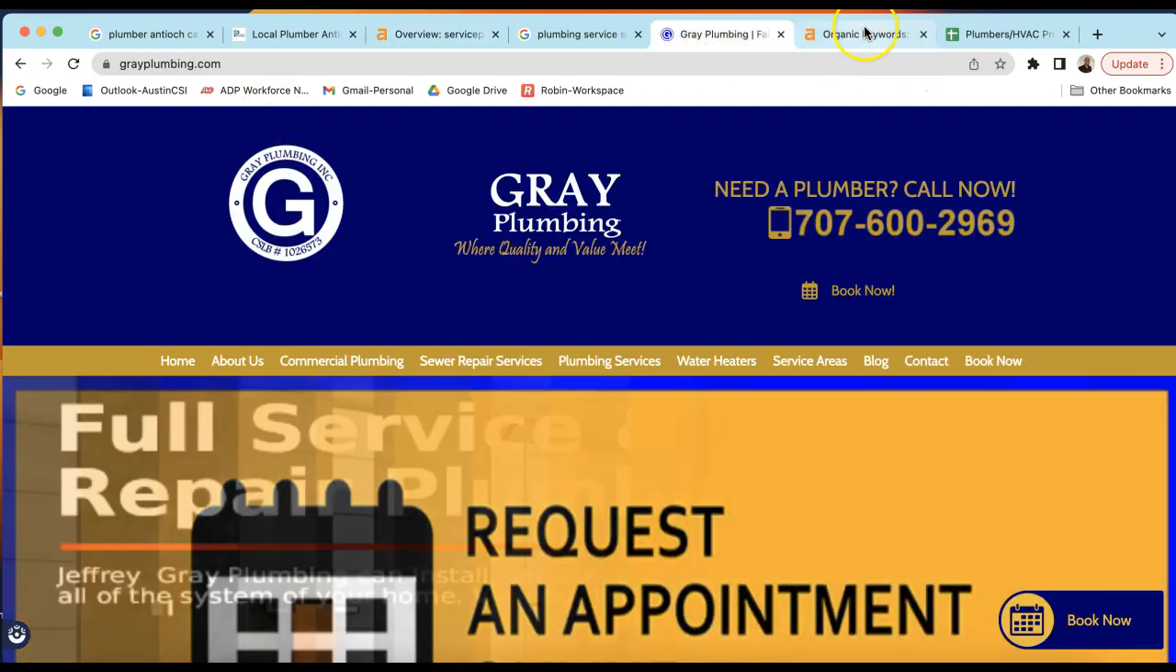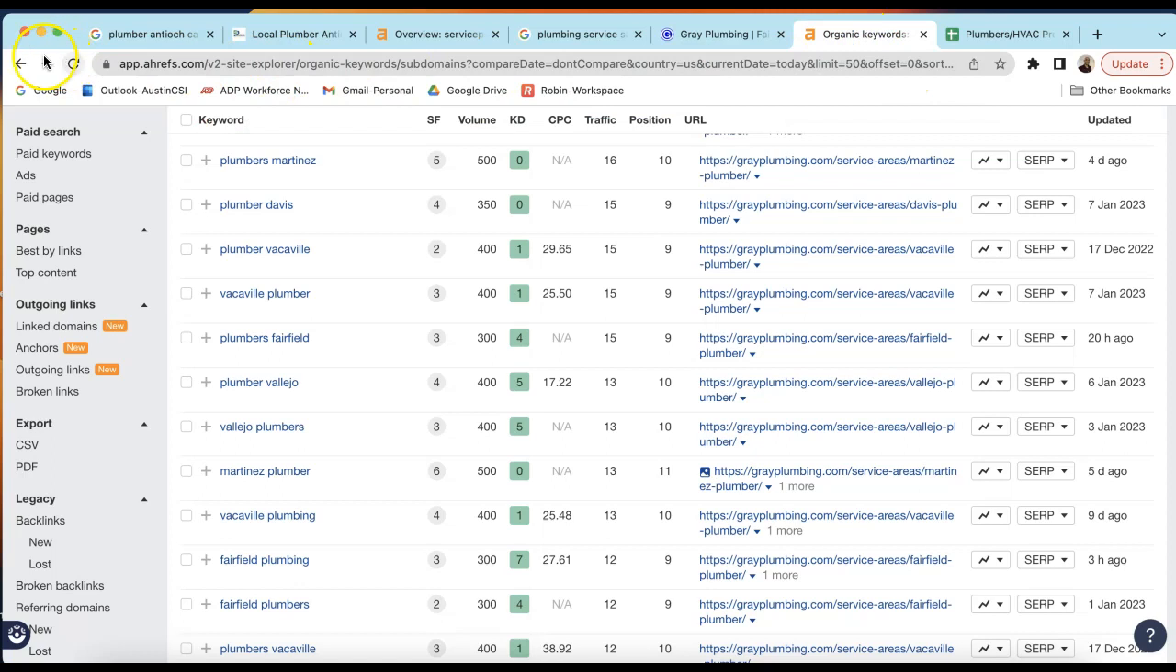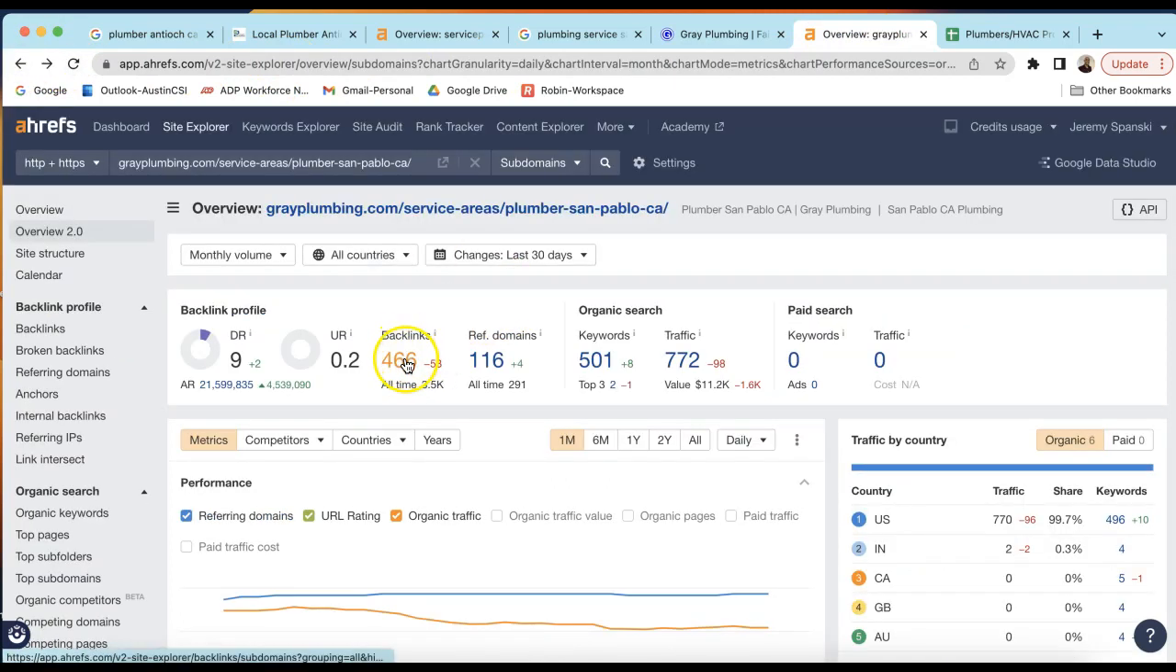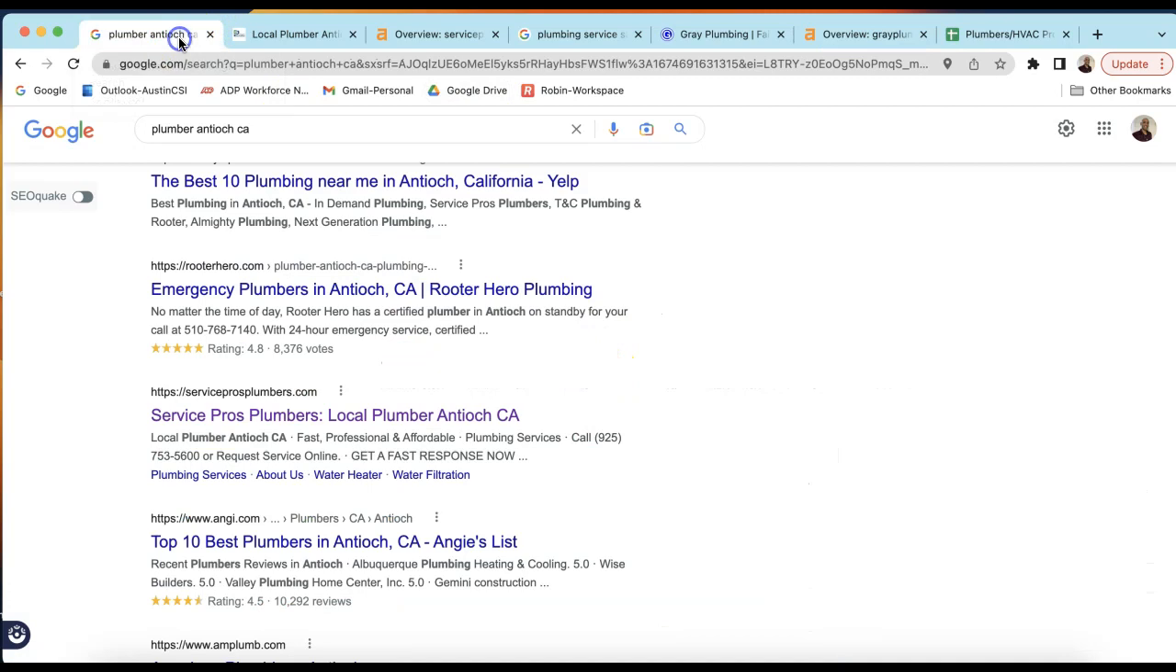But just compare that to a competitor, and you're probably dominating him in the backlinks as well. So let's just see. Yep. So he only has 466 backlinks with 116 reference domains, and he doesn't get near as much traffic as you. But it's more about intentionality with keywords with this service area as well. So think about increasing your keywords in all those service areas, and then you'll dominate all those markets.